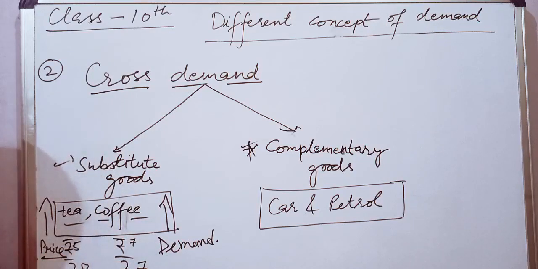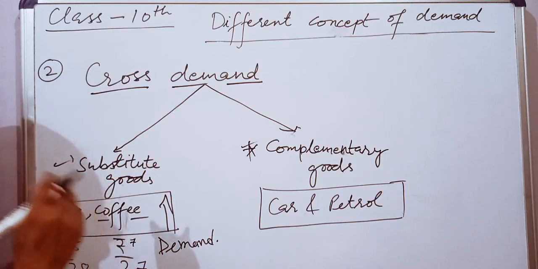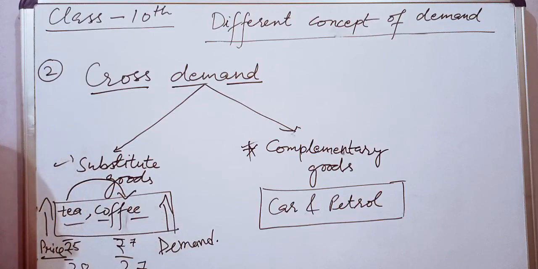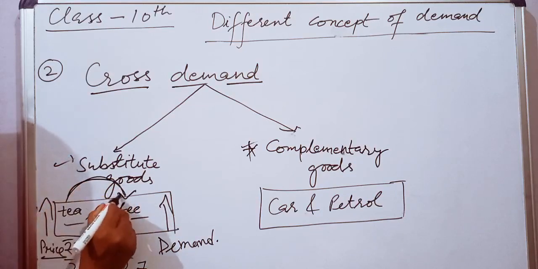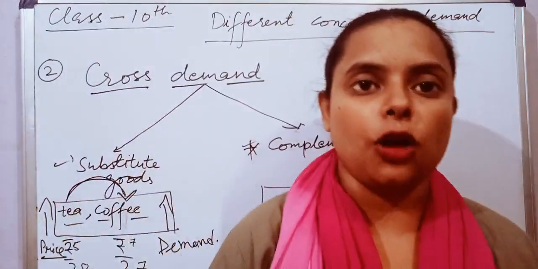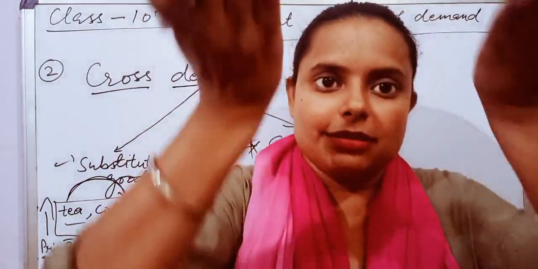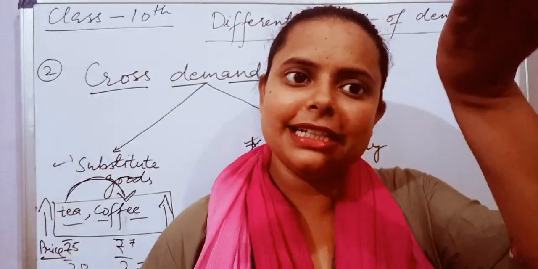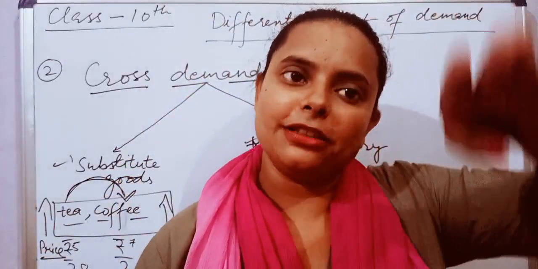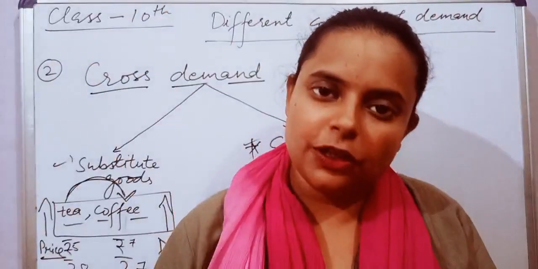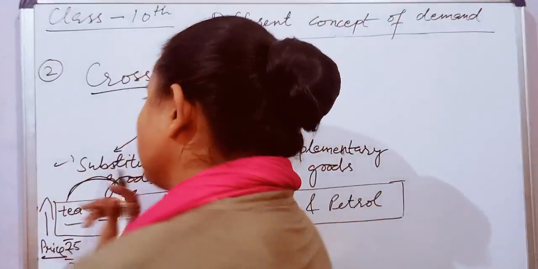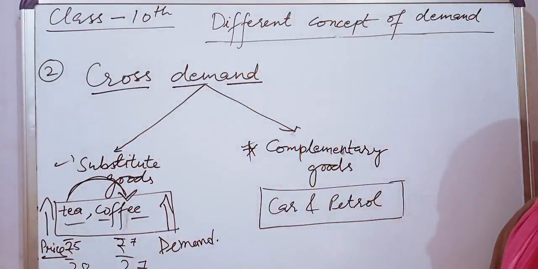What will happen? The consumers who are having tea will shift towards coffee. As the price of tea increases, the demand for coffee will increase. Price of one will increase, the demand of the other will increase. And vice versa, if the price of tea decreases, the demand for coffee will also decrease. That is substitute goods.